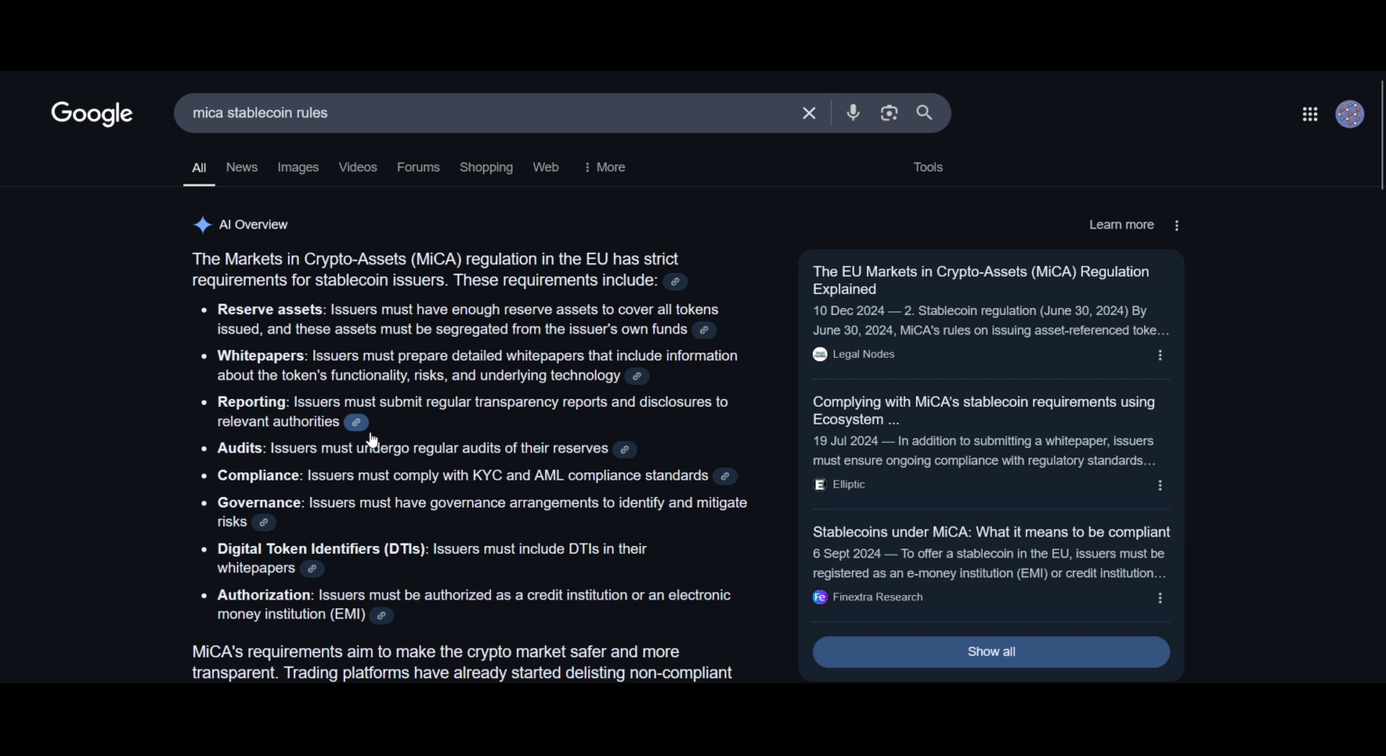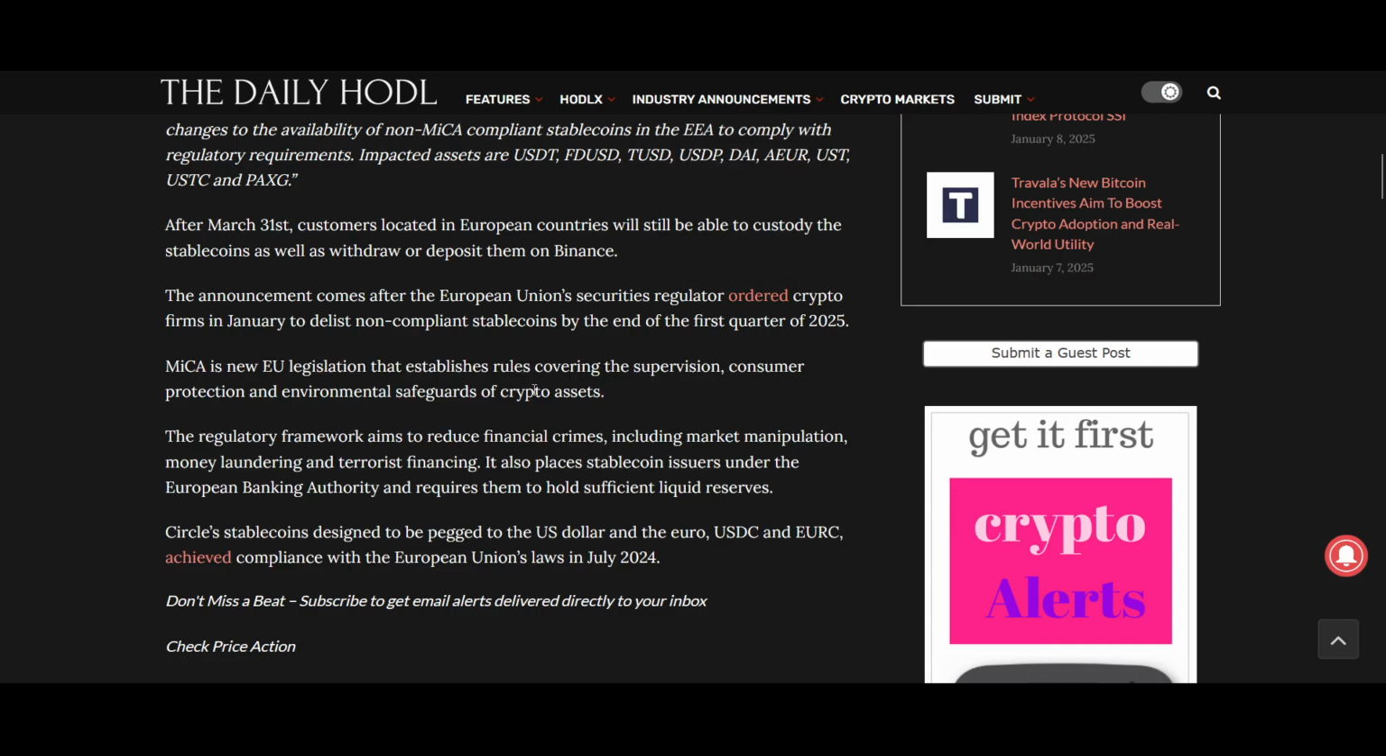But from my understanding, you need to have your reserve assets to pass MiCA compliance. And USDT apparently has that, but they don't meet all the criteria. The coin that has met the criteria is Circle's stablecoin, USDC, designed to be pegged to the dollar. It achieved compliance with the European Union's law in July 2024.